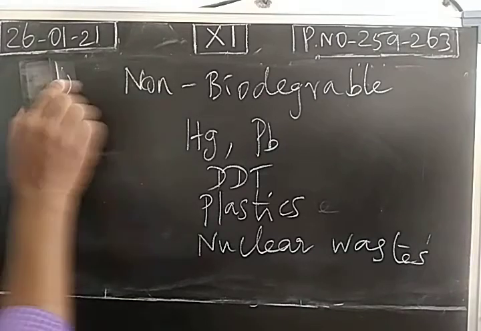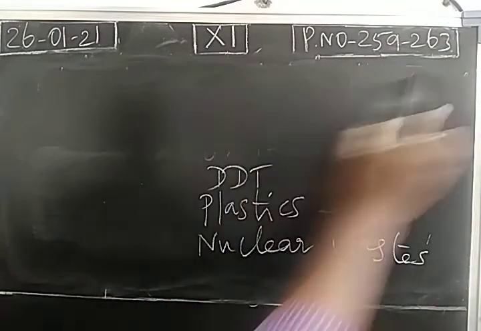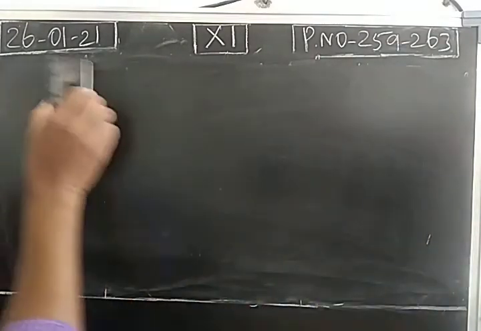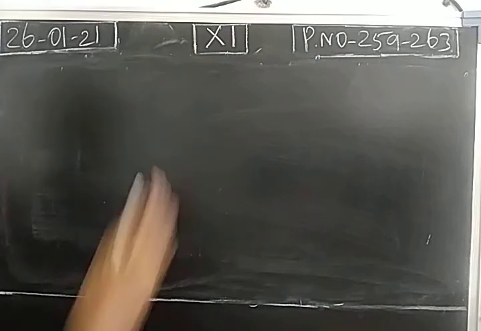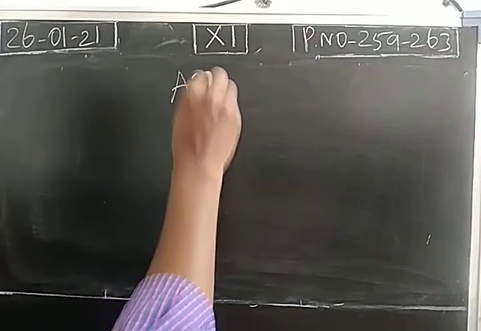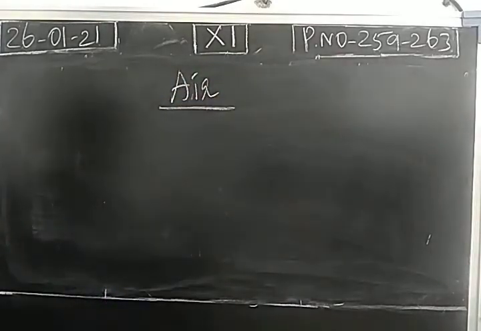And atmospheric air. We know that atmospheric air is a gaseous mixture. It is not a single compound, it is a mixture.